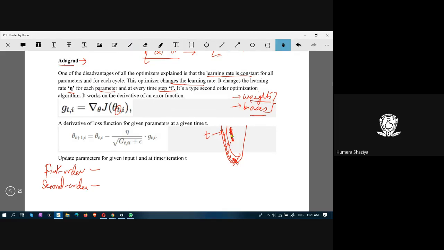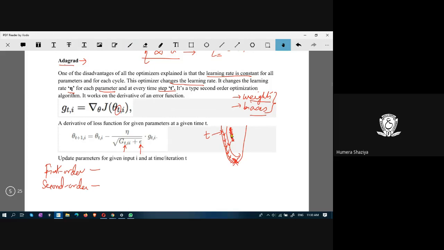And for every t, this eta, the learning rate, is normalized over these gradients at step t, and there is another parameter epsilon to avoid division by 0.